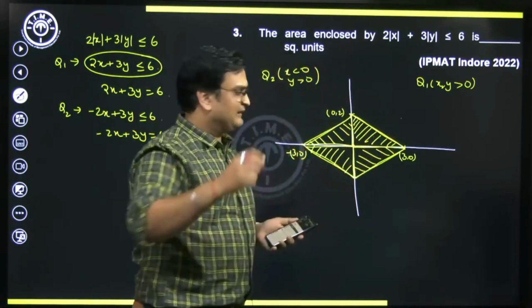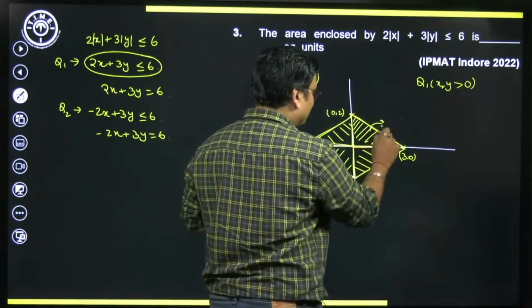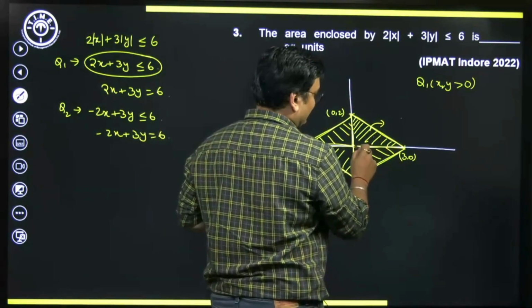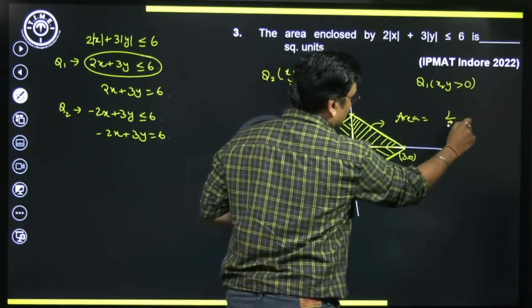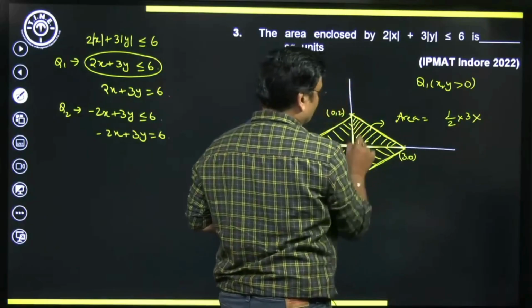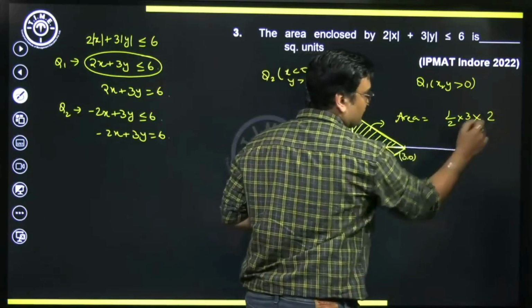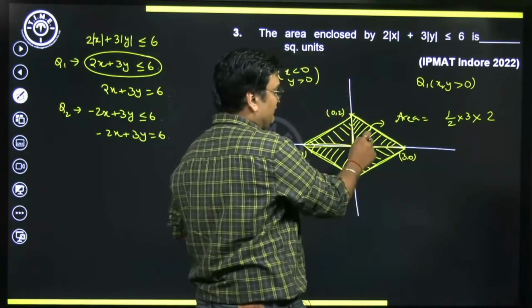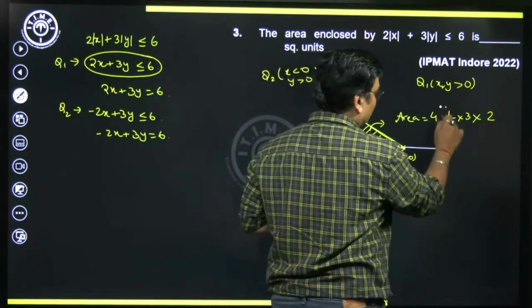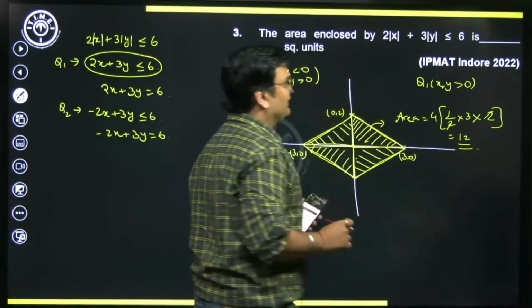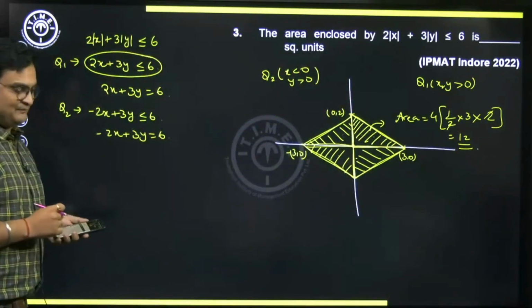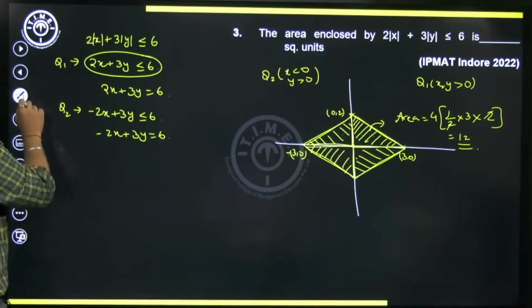All are having equal areas. What will be the area for this triangle? So can we say the area for this triangle will be half into base into height, where the base is 3 and the height is 2, so this is 0 comma 2. So this is the area of one such triangle. We have 4 such triangles, so into 4. When you solve this, 4 into 3, we'll get our answer as 12 square units. So the answer is going to be 12 square units.